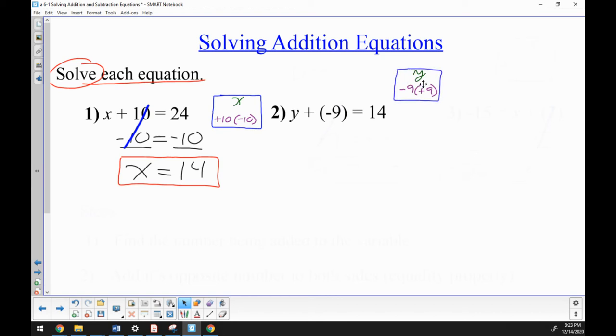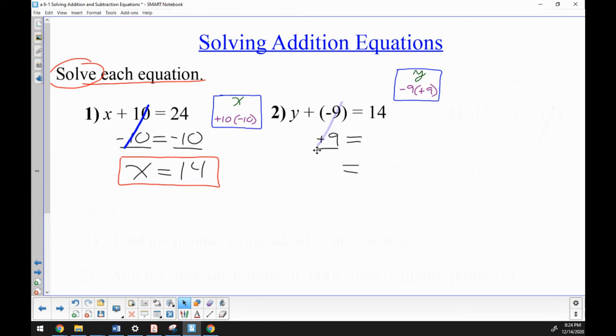So our variable is a y. The y is adding a negative 9, and the inverse of a negative 9 is a positive 9. So underneath the negative 9, my equal signs will come straight down. Sometimes I like to write them first to keep myself centered. Left side and right side, and the equal signs come straight down, making two distinct sides. So underneath the negative 9, I'll write positive or plus 9.